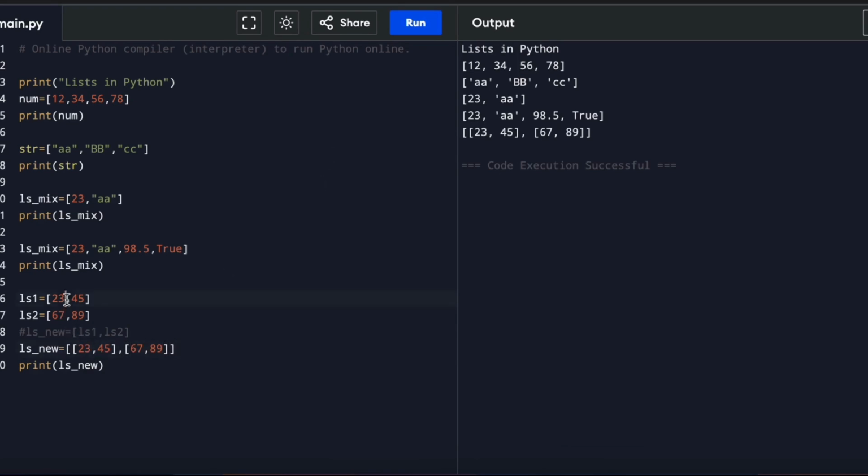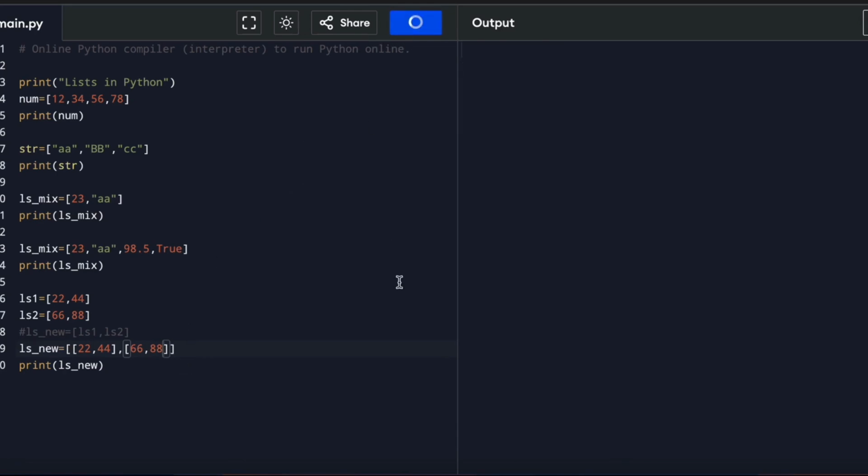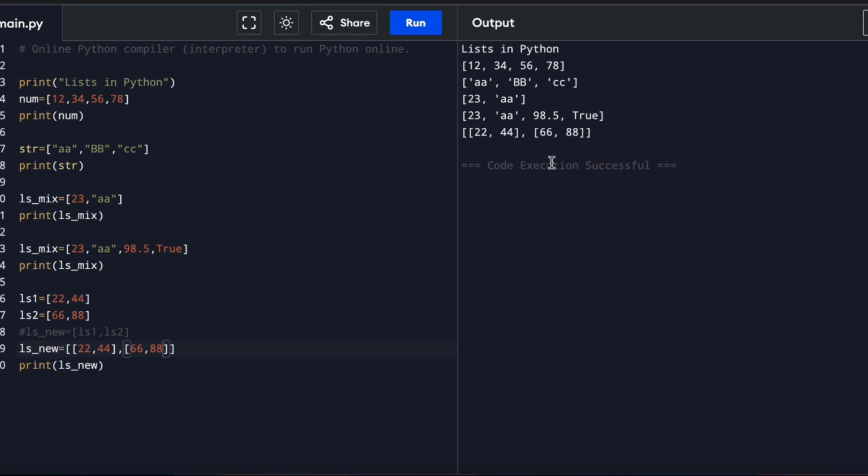I can change the numbers to have a little clarity in the output, because we are dealing with examples, and we can extend these examples accordingly. You can see, the list has been printed. Earlier with the variable name, or we can do it directly as a list. We can add more lists also.